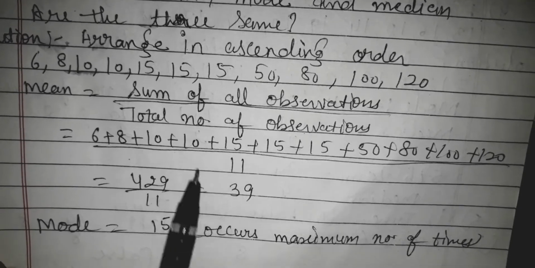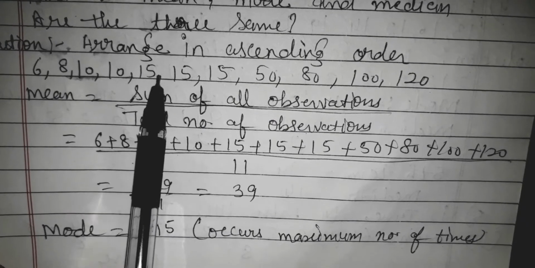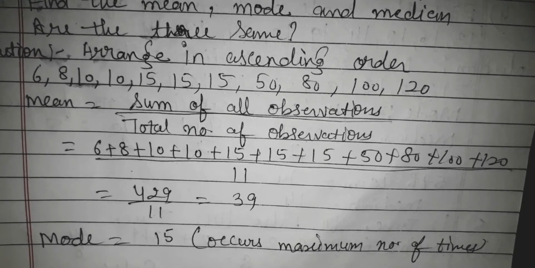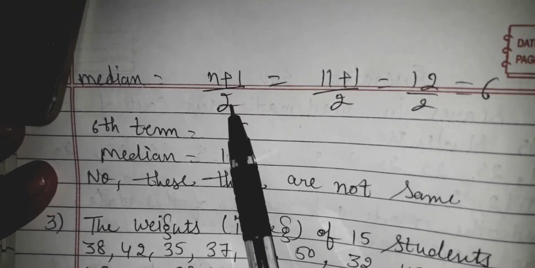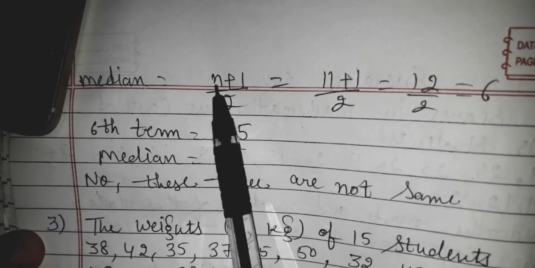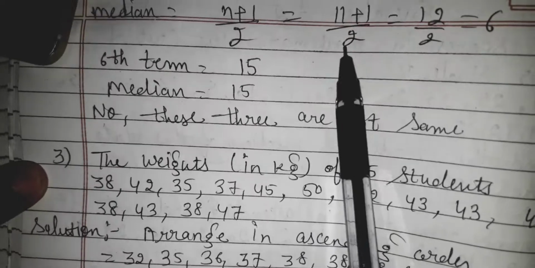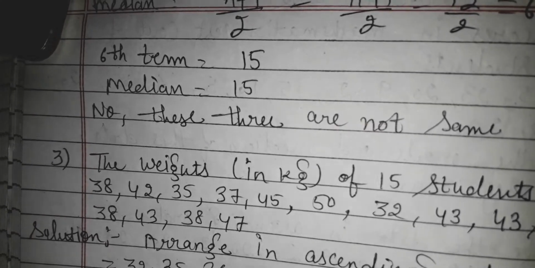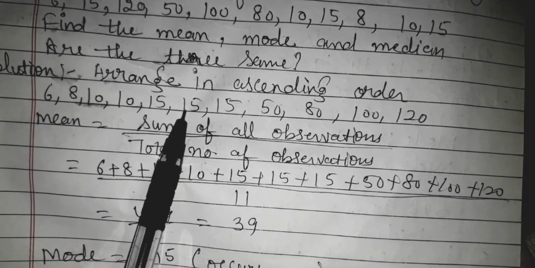And mode is 15. Why? Because 15 is repeating maximum number of times, here 1, 2, 3 times. So my answer is mode 15. Now median. The formula of median is n plus 1 by 2. Students, you have to learn this formula. N means total number of observations. The total number of observations is 11. It means 11 plus 1 by 2, 12 by 2, it means 6. I will find my sixth term in ascending order: 1, 2, 3, 4, 5, 6. This is 15. So the median is 15.